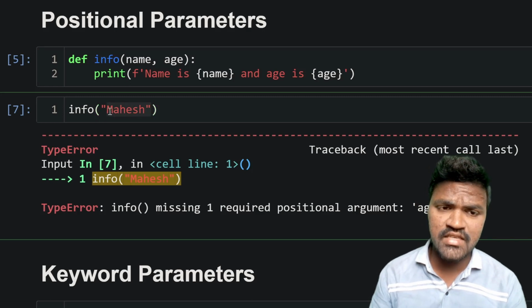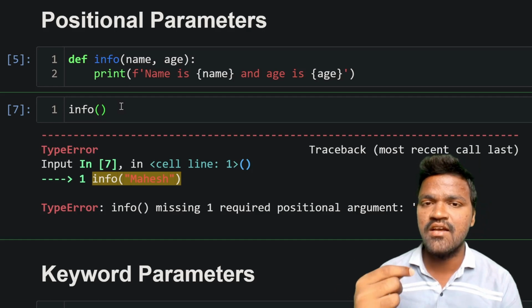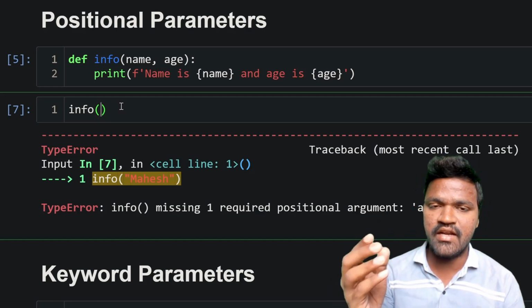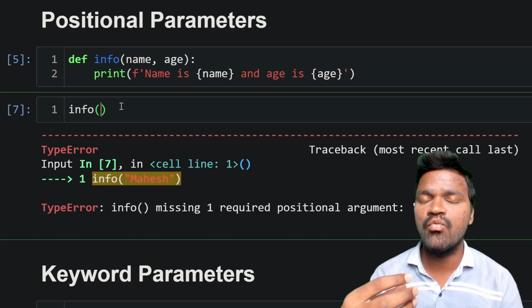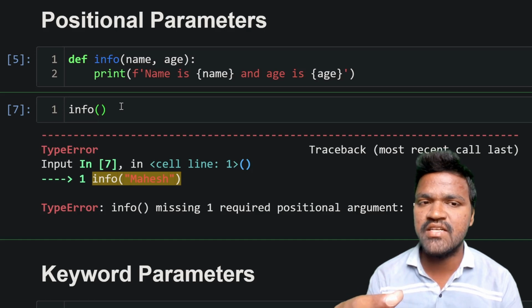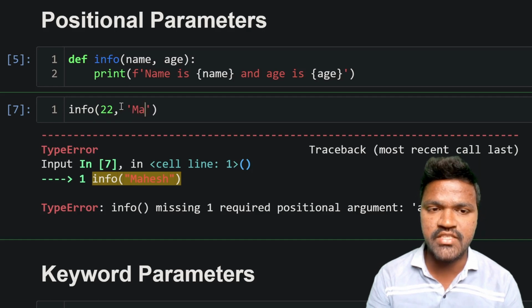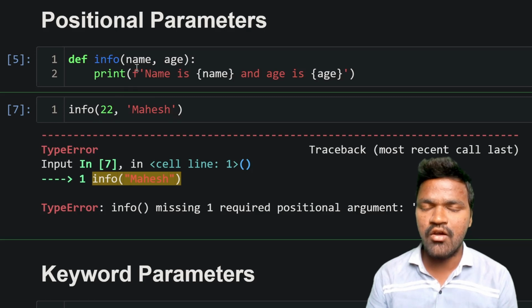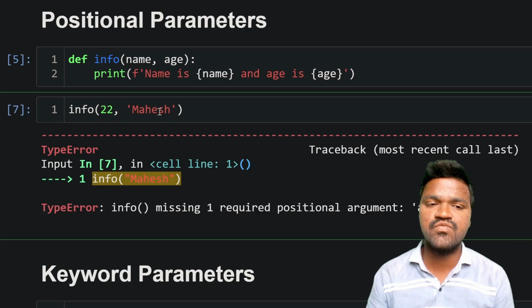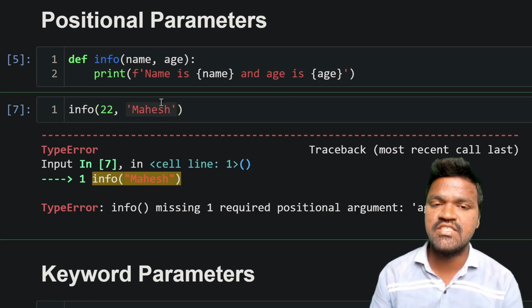Let's say that is one case here. After that, one more thing that we need to understand is the order of parameters, that is, the order in which we are passing the parameters to the function. Let's say I take 22 here, and here I take Mahesh. So I am taking it reversely, right? I am assuming that first we have the age, and after that we have the name. Because of that assumption, I am calling this function first using age, and after that Mahesh, which is nothing but name here.